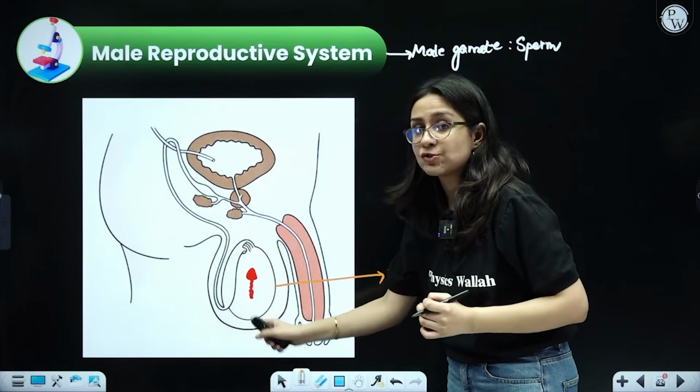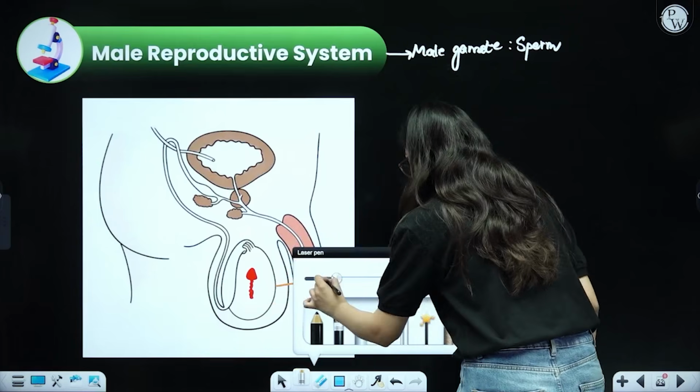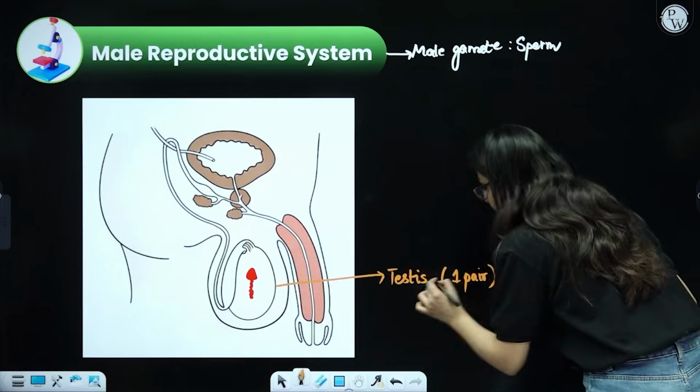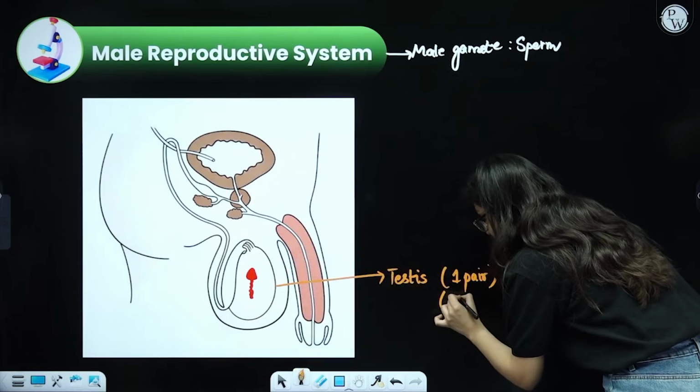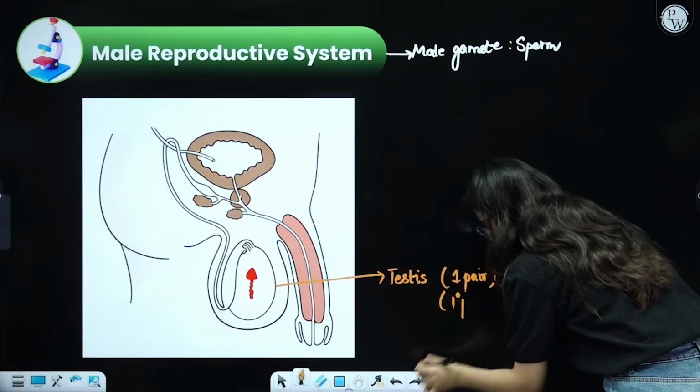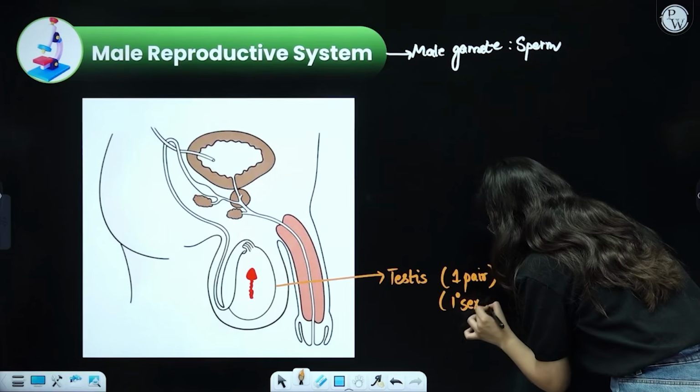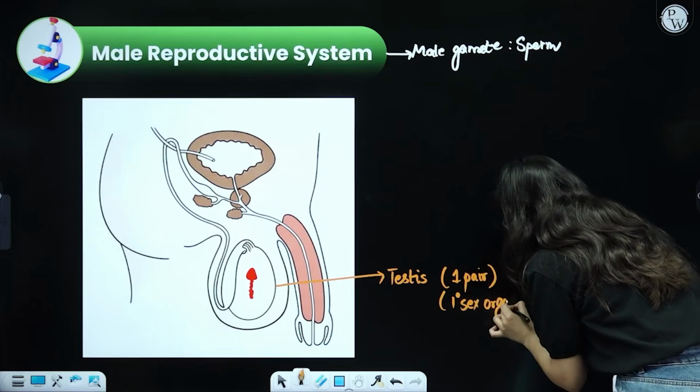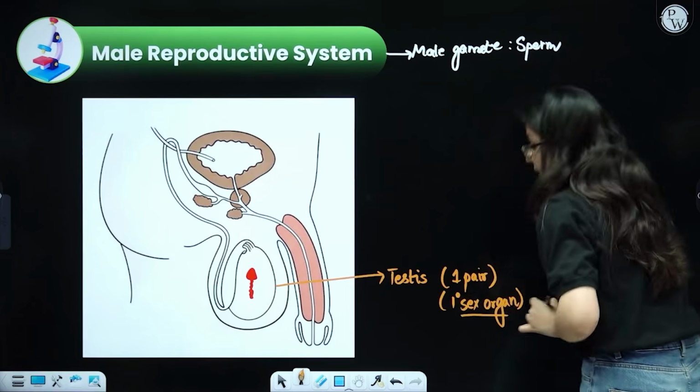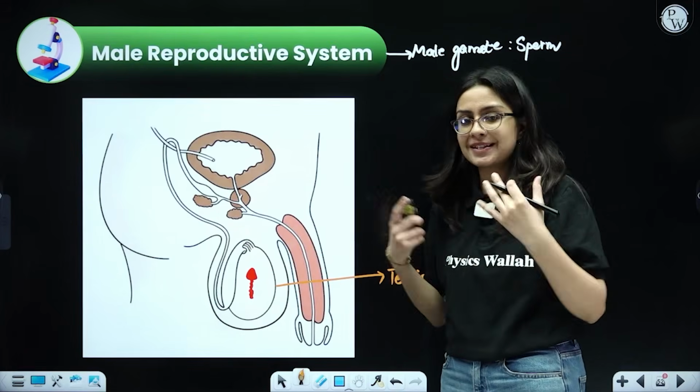So the sperms are actually produced in the testis, and these testes are also called the primary sex organ. So I'm going to write primary sex organ, because they are responsible for producing the male gamete. Any organ that produces the gamete is called a primary sex organ.